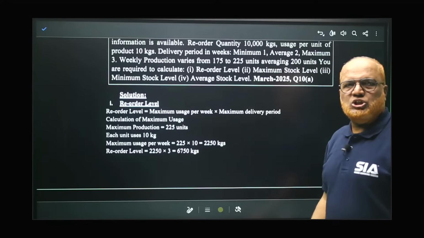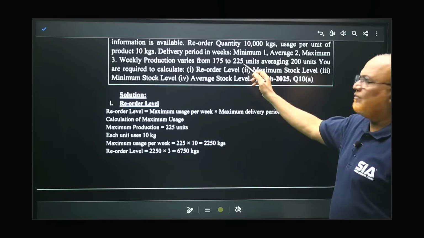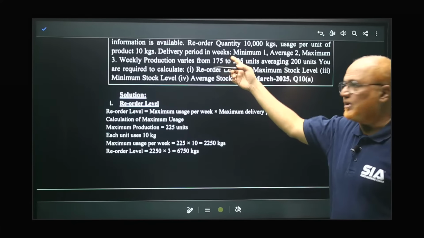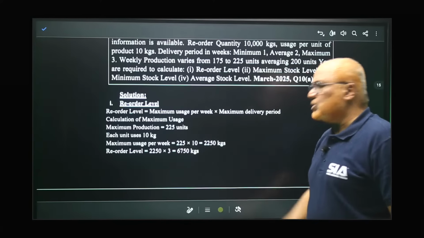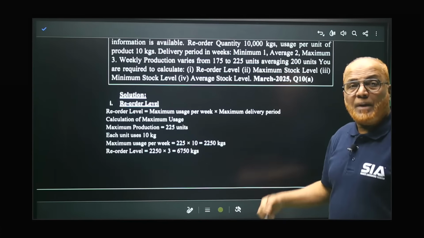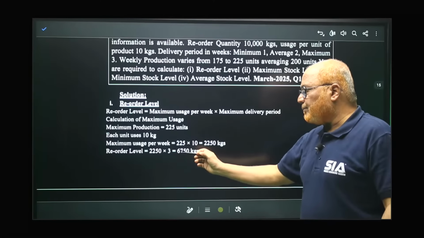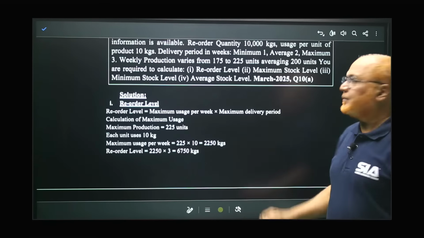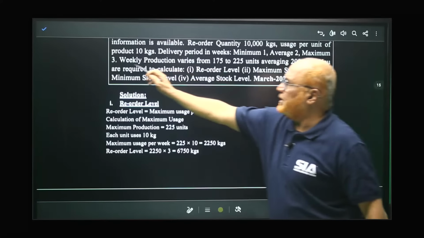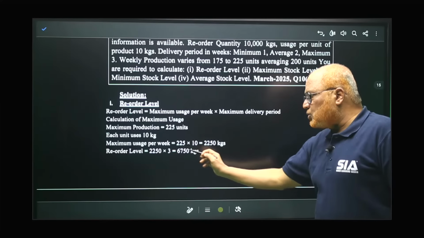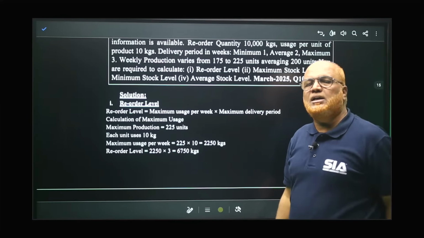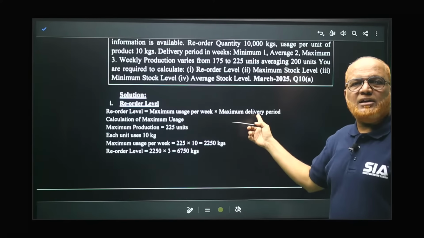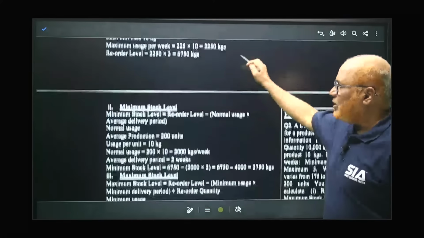Calculation of maximum usage. What is the maximum number of units? 225 units. And each unit requires how much kilogram of material? 10 kilogram. Just now it is given. So 225 into 10, you will get 2,250 kilograms. That's the maximum usage. Reorder level is maximum usage 2,250 into maximum reorder period, which is 3 weeks as given here. So 2,250 into 3, 6,750 kilogram. That is the reorder level. What is the formula? Maximum usage into maximum reorder period. Right? Now I am moving on to next.